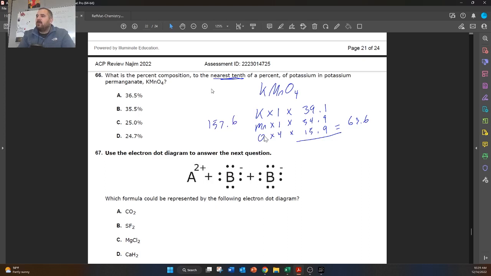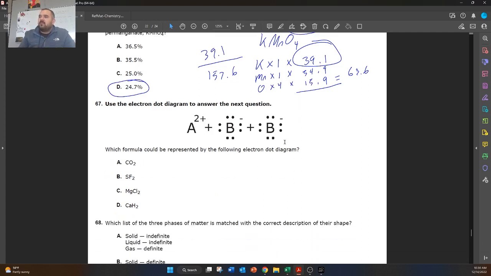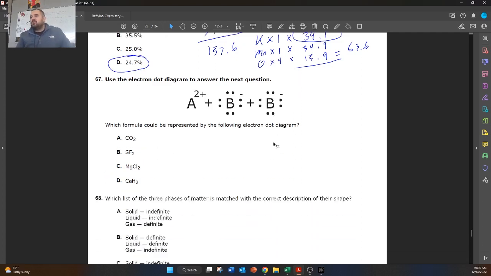And then we need to calculate potassium. So potassium is 39.1. So we're just going to divide 39.1 by that. And I got 24.8. The closest thing to 24.8 would be 24.7. And that's it.